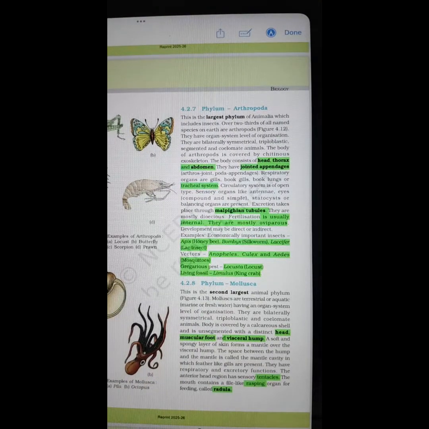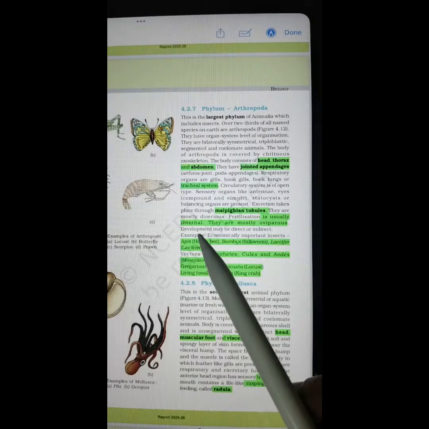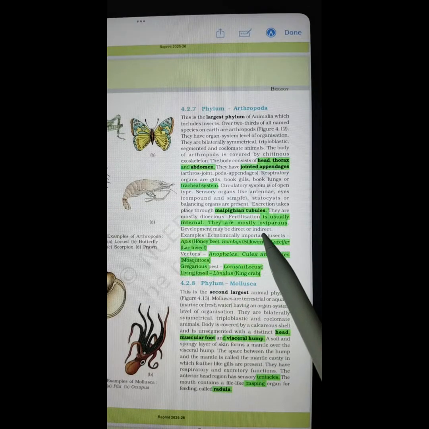Next one, phylum Arthropoda, the phylum with the largest biodiversity. It is number one. 70% of the animals belong to this phylum. The body is divided into head, thorax, abdomen. They have jointed appendages. They have a tracheal system. Excretion occurs with the help of Malpighian tubules. Fertilization is internal, and generally the females lay eggs. That is why the word oviparous is written here.